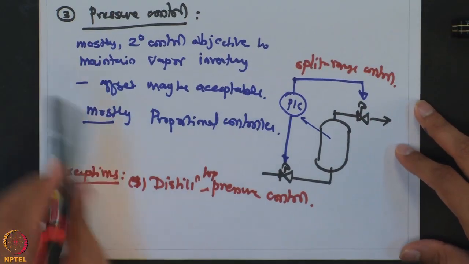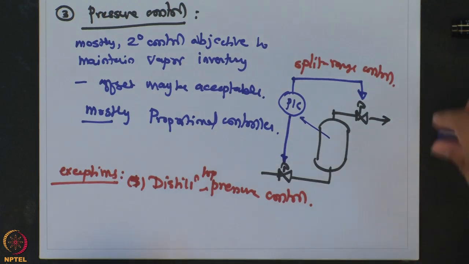Apart from maintaining certain inventory of vapor inside the column, pressure also affects the vapor liquid equilibrium between these species. So, the extent of separation, which is characterized by relative volatility, is a strong function of pressure for many systems, especially when you talk about vacuum distillation. You are talking about very low pressure, and relative volatility is very sensitive to the pressure. So, in that case, even a small offset may change the performance of the column. So, in that case, offset may not be acceptable.